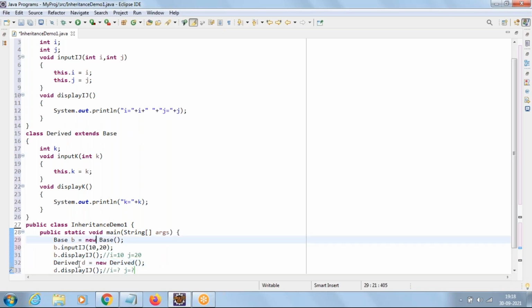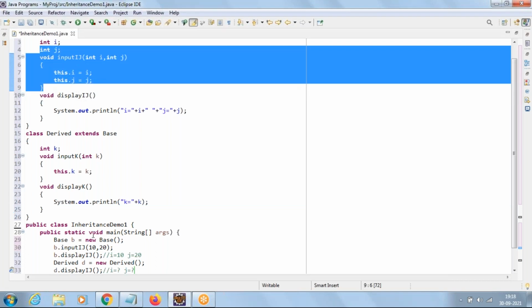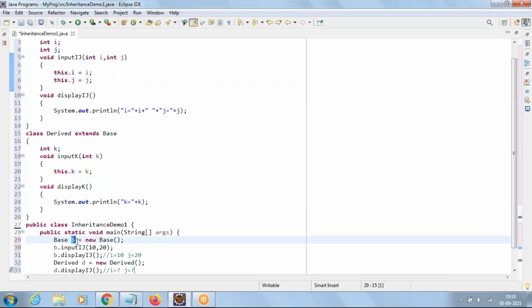The meaning of inheritance is the derived object can access its own members and also base class members. That's the meaning of inheritance, but not base class object data. Both are different. Let me elaborate.